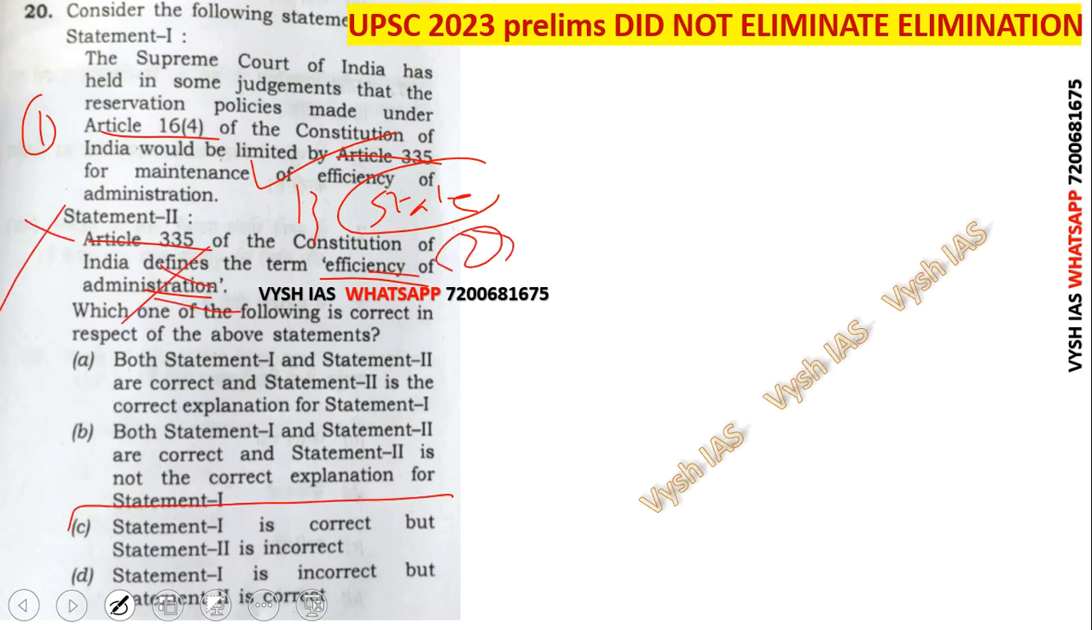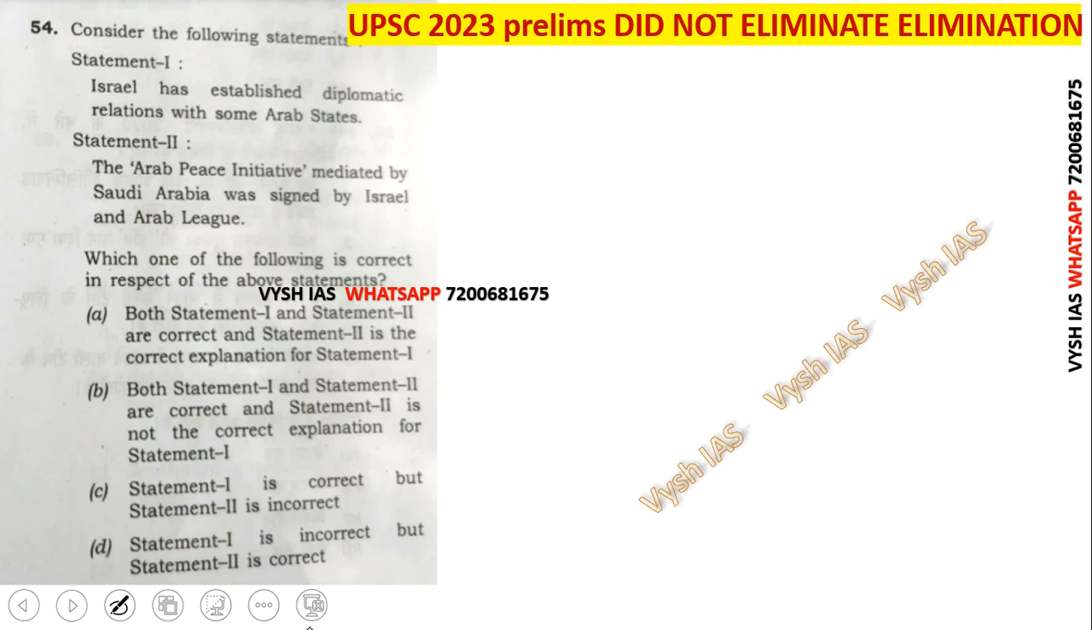Statement 2 is wrong means three options are eliminated, directly this one. Statement 1 is correct, but statement 2 is incorrect, because here also statement 2 they are telling correct, here also statement 2 correct, here also statement 2 correct, the last one. So that's why I am telling you, if you find out statement 2 is incorrect, you directly get the answer. The same with the Israel question I already showed you. This is correct and this is incorrect, so the answer is this one.